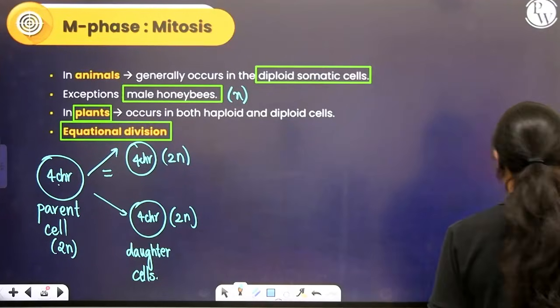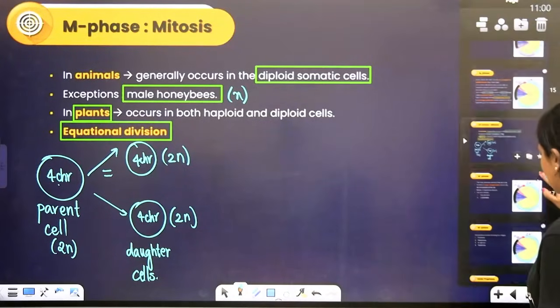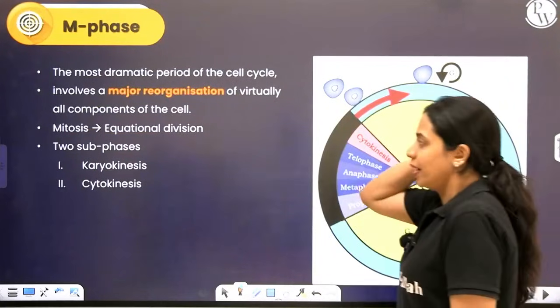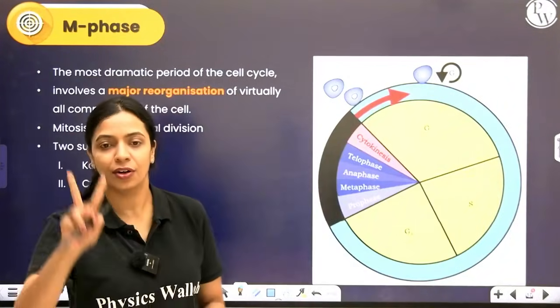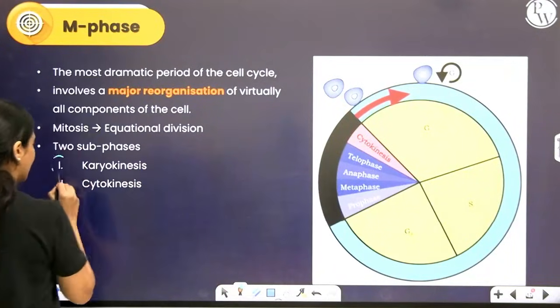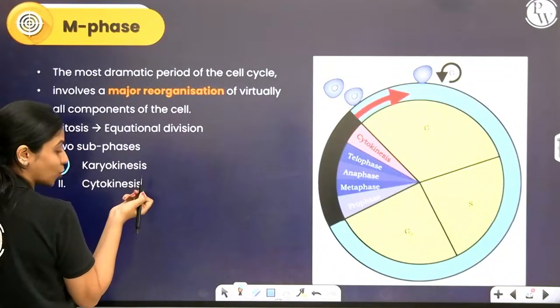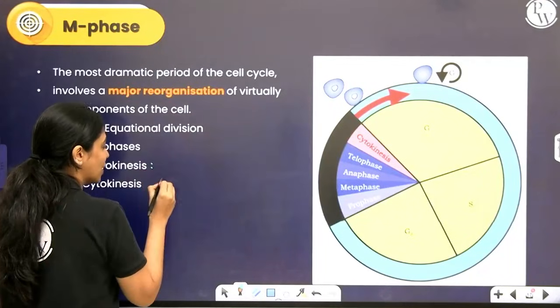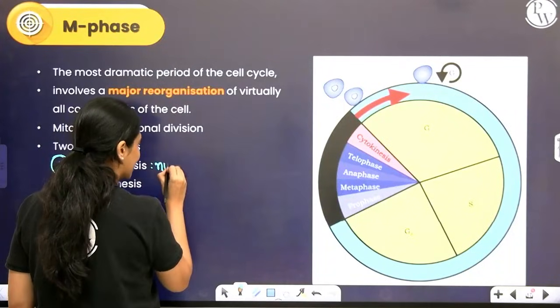Alright, now let's see what are the different stages in M phase. During M phase, there are 2 subphases. One is karyokinesis. Everybody knows karyon means nucleus, right? Prokaryote, eukaryote, karyon means nucleus. So first phase, nuclear division will happen.